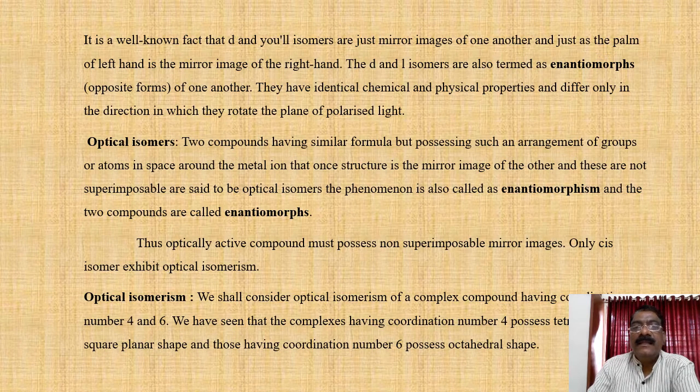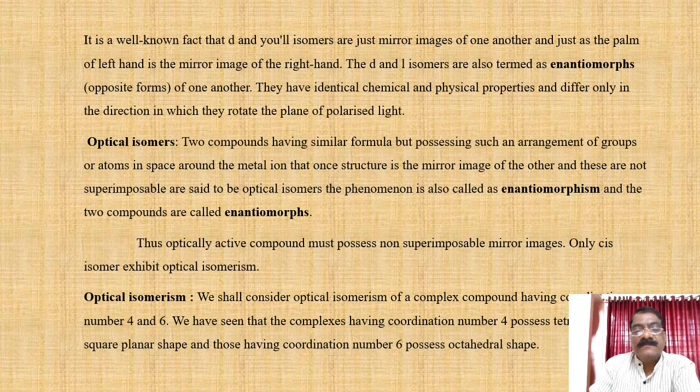The D and L isomers are also termed as enantiomorphs, opposite forms of one another. They have identical chemical and physical properties and differ only in the direction in which they rotate the plane of polarized light.